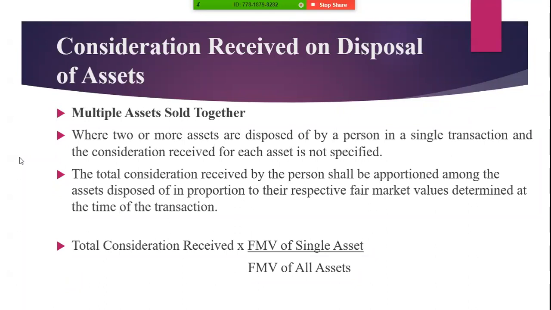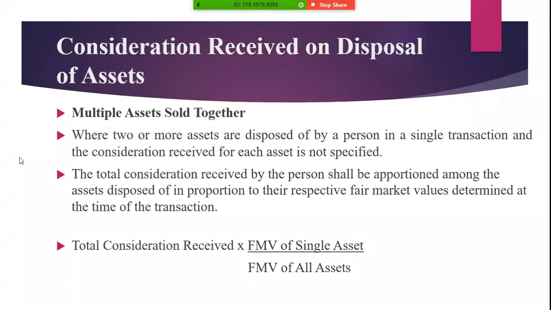The total consideration received by the person shall be apportioned among the assets disposed in proportion to their respective fair market value determined at the time of the transaction. Basically, in this concept, we do not know the disposal value of a single asset, but we do know the total value of the multiple assets.